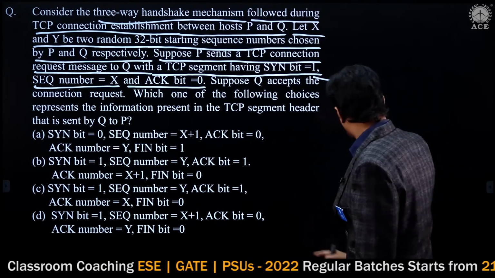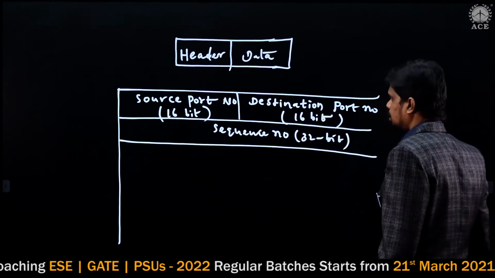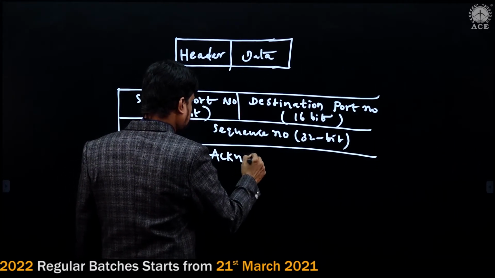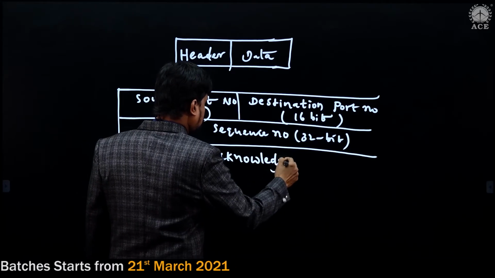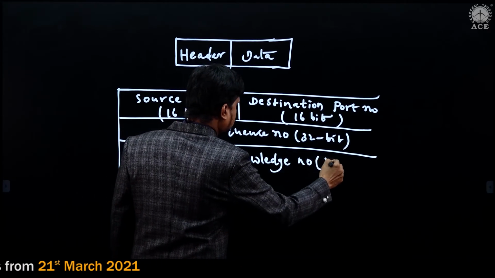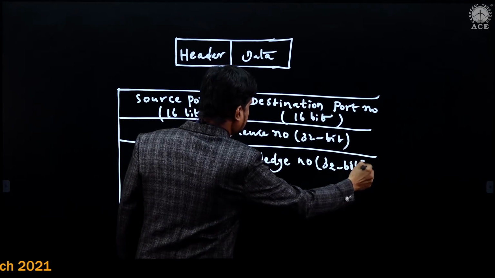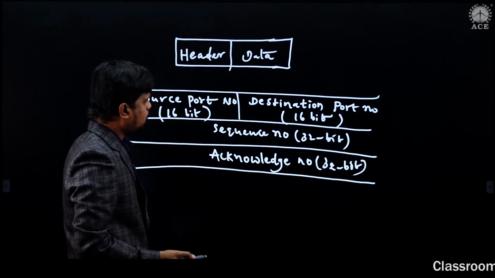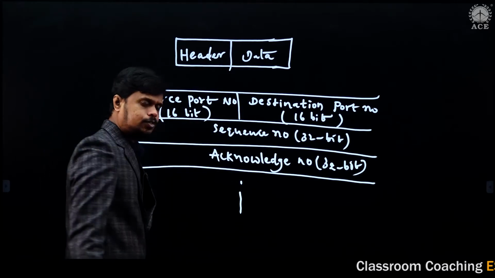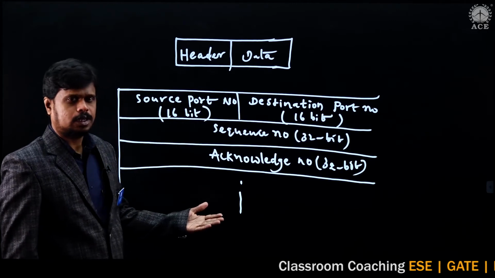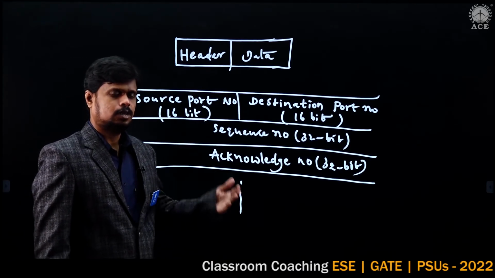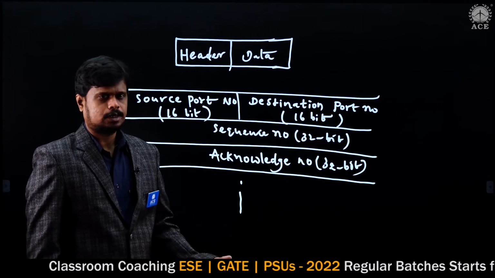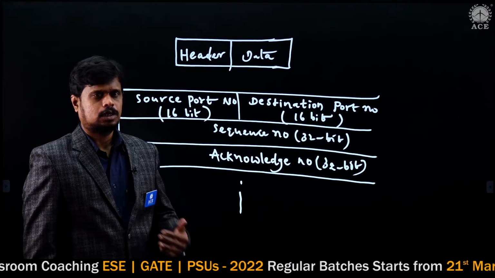Okay? So remaining is the acknowledgement number, which is also 32-bit. We have several fields here like HLEN, reserved, flag section, window size, urgent pointer, checksum, options.